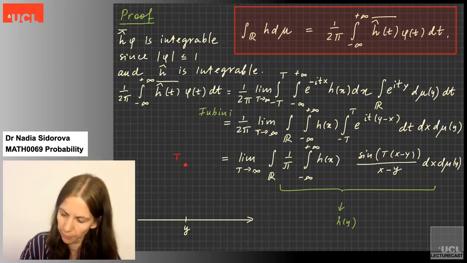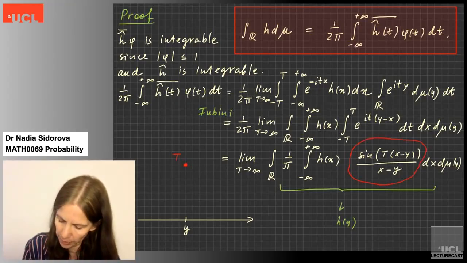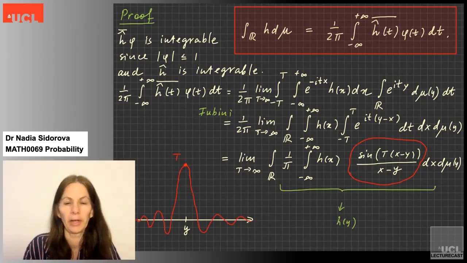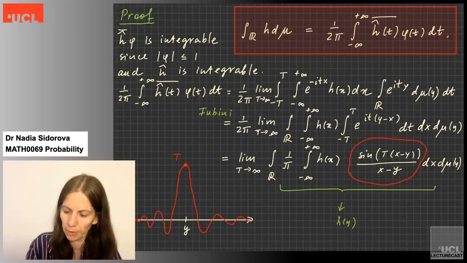So this function here looks roughly like this. It's big, but then it's getting small, and then it fluctuates and tends to 0. So in a way, it looks like a Dirac measure at the point y.